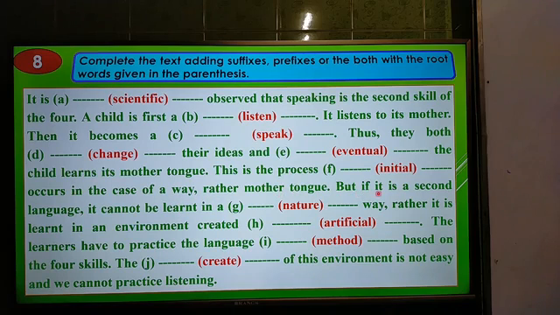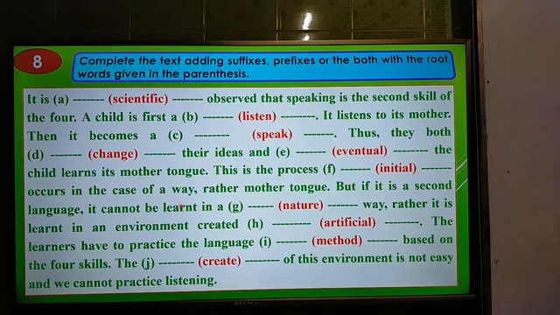But if it is a second language, it cannot be learnt in a nature way. Rather, it is learnt in an environment created artificial. The learners have to practice the language method based on the 4 skills. The create of this environment is not easy and we cannot practice listening.